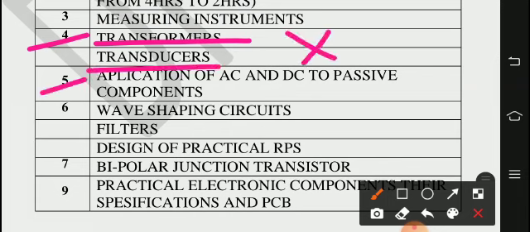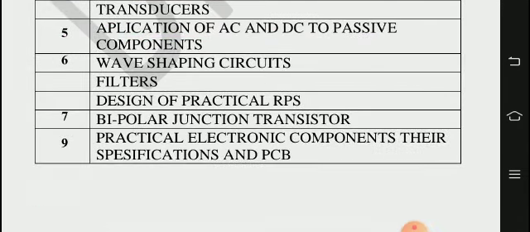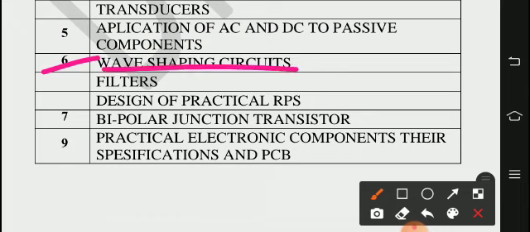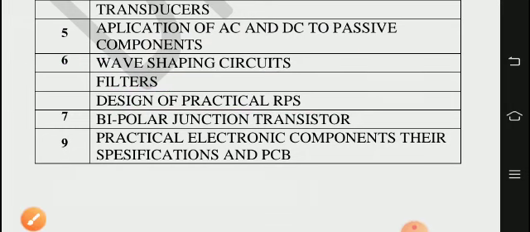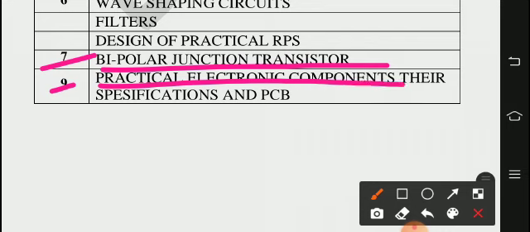Fifth one, Application of AC and DC to Passive Components, is also deleted. And sixth one, Wave Shaping Circuits, Filters, Design of Practical RPS, is also deleted. And the seventh one, Bipolar Junction Transistor. And the ninth one, Practical Electronic Components, their Specification and PCB, is also deleted.